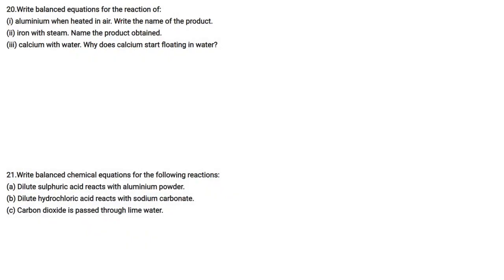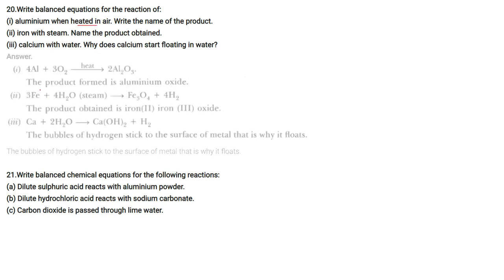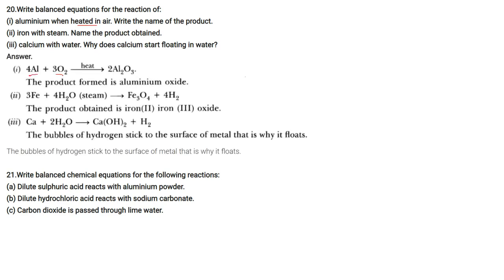Write the balanced equation for the reaction of aluminium when heated with air. Write the name of the product. So aluminium when reacted with oxygen on heating gives Al2O3, the product formed is aluminium oxide. Iron with steam, name the product obtained. So Fe combined with steam, H2O, gives Fe3O4 and hydrogen gas. The product formed is iron oxide, iron 3 oxide.